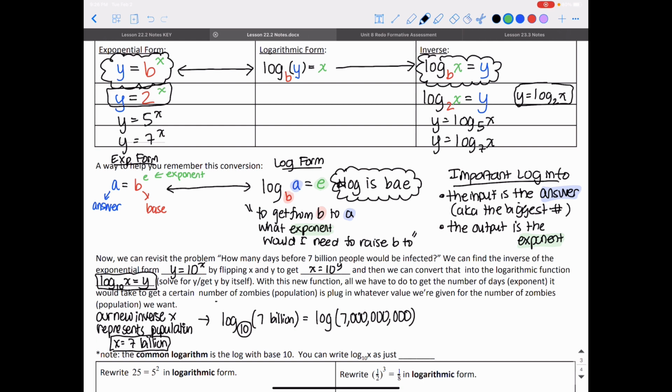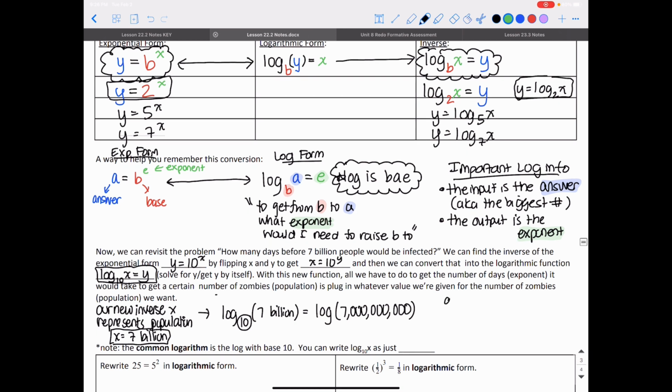All right, I have log. It's a button on your calculator. You click the log button, and then all you put in is 7 billion. 1, 2, 3, 4, 5, 6, 7, 8, 9. It's 9 zeros after the 7. And you would get that it would take 9.845 days. And we said it was going to be in between 9 and 10, and it is. It's right in between those 2 days. So that's how many days it would take. We knew it was going to be between 9 and 10, and it is.